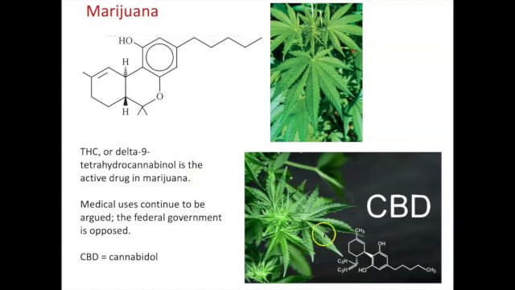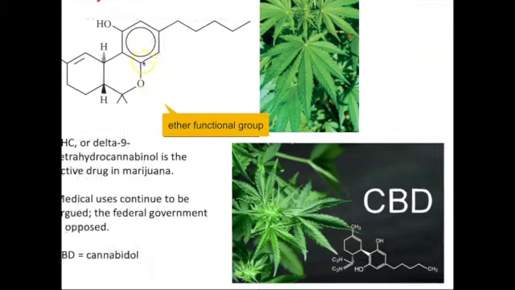CBD is cannabidiol, the other active component in the cannabis plant. THC and CBD, cannabidiol, have the same name ending, OL. So from the name ending OL, the functional group that is important is an alcohol group. So here's the alcohol group, here's the OH here, and then you can see the rest has a benzene ring here. There's also this oxygen, this is an ether group.